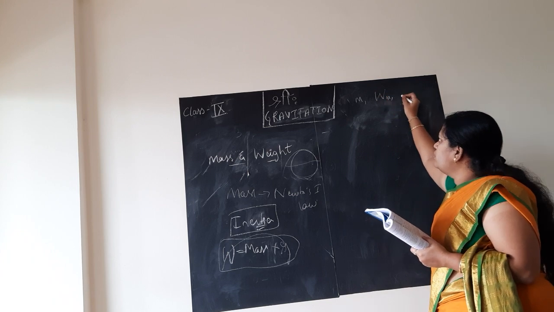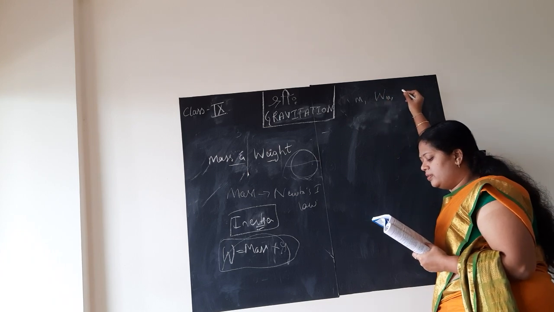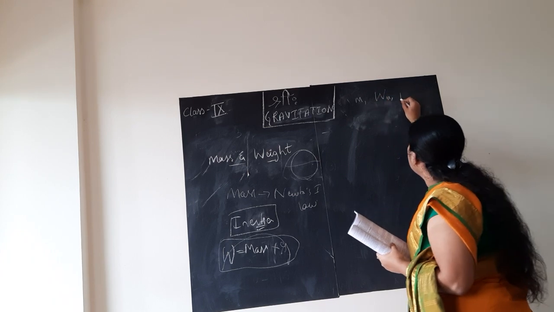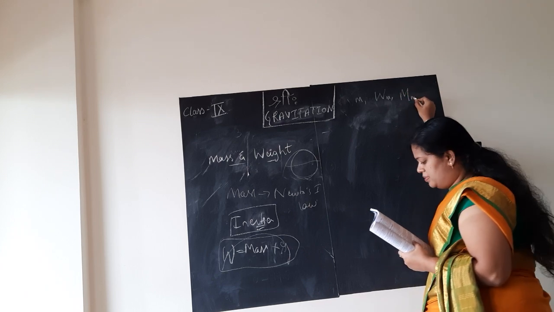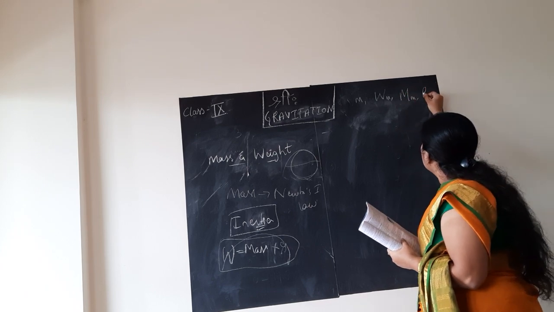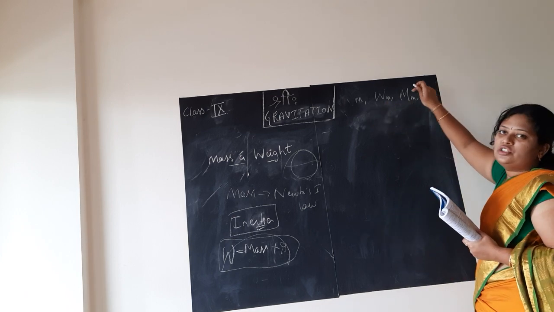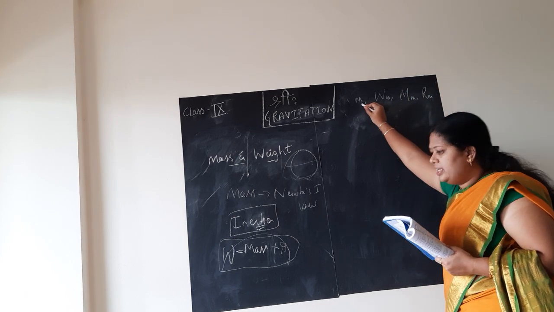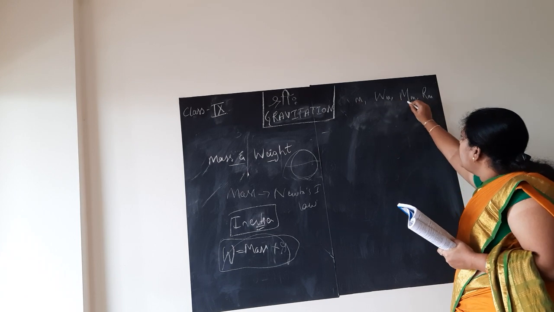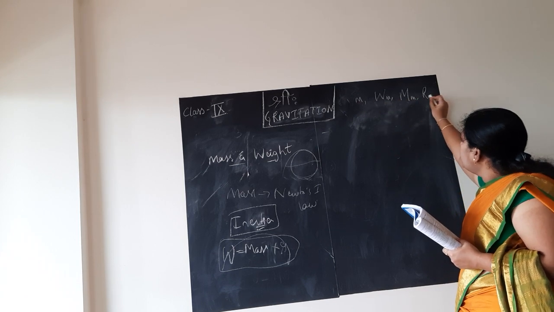Weight Wm is the weight, whereas small letter m is the mass. Let the mass of the moon be Mm, and the radius of the moon be Rm. Here all subscripts m represent moon. We have the mass of the object, weight of the object on the moon, mass of the moon, and radius of the moon.